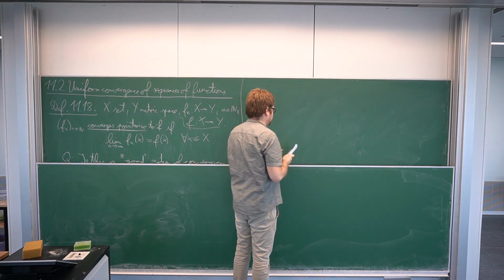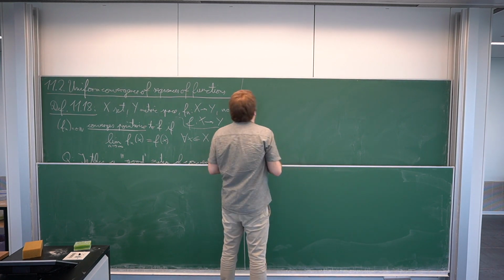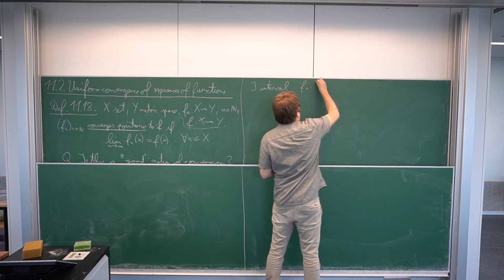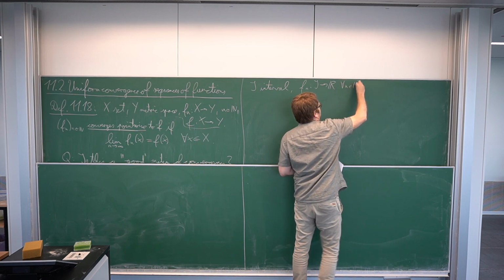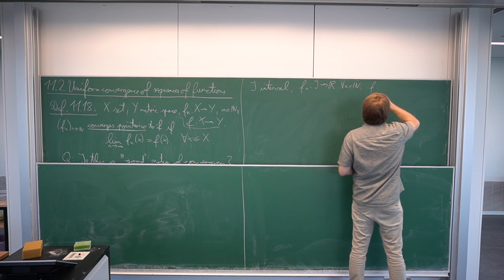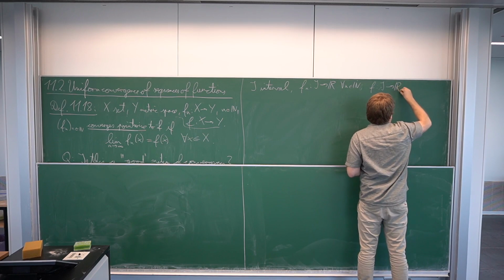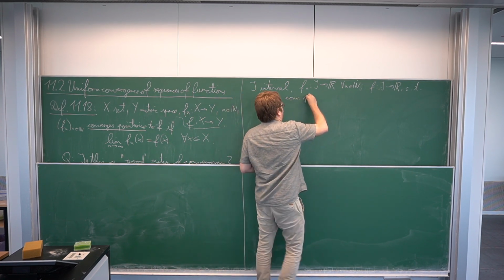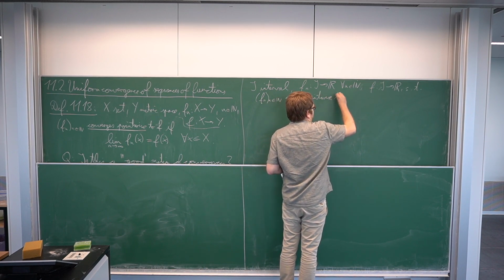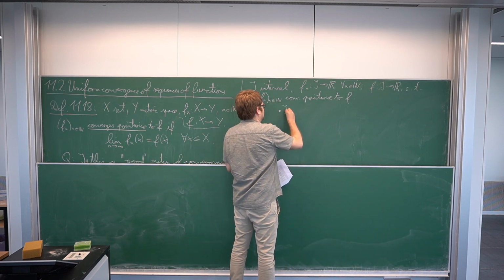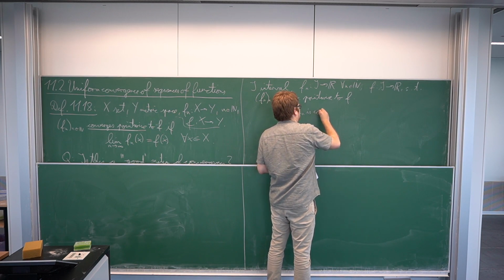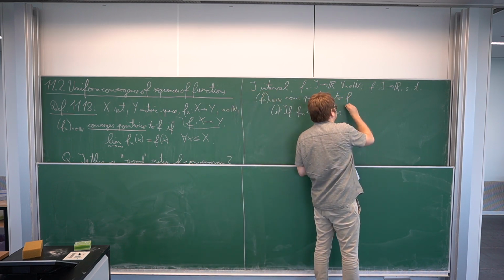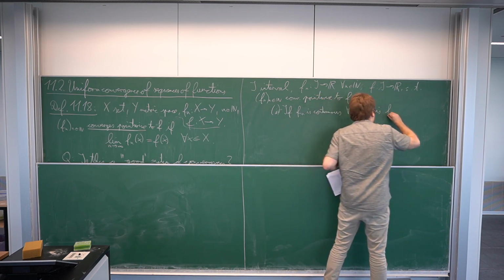So let me formulate this a bit more precisely. Assume that I is some interval and F_n from I to R is a sequence, for all n in N, and assume we have another function, which should serve as our limit, from I to R, such that the sequence F_n, n in N, converges pointwise to F. So the question would be, if F_n is continuous, let's get numbers to them, this would be F_n is continuous for all n in N, is F continuous?